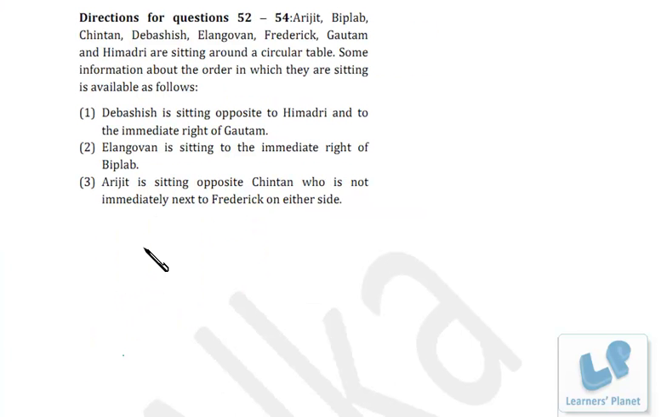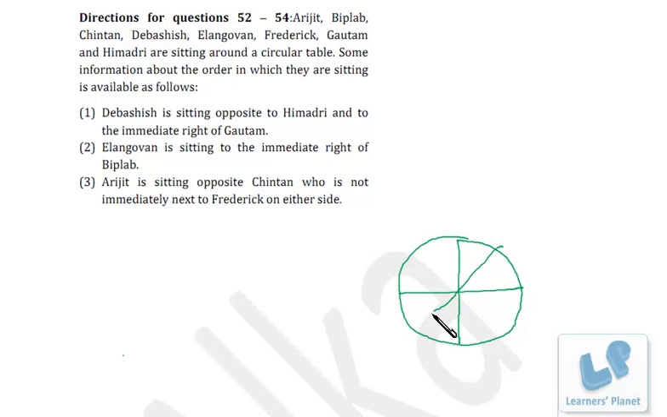Now we have the set of problems based on circular arrangement. These 8 persons are there. So I draw a circle with 8 people. Now Debashish is sitting opposite to Himadri, and to the immediate right of Gautam. So Gautam must be here. Now Elangovan is sitting to the immediate right of Biplav. That means Elangovan and Biplav, they are next to each other.